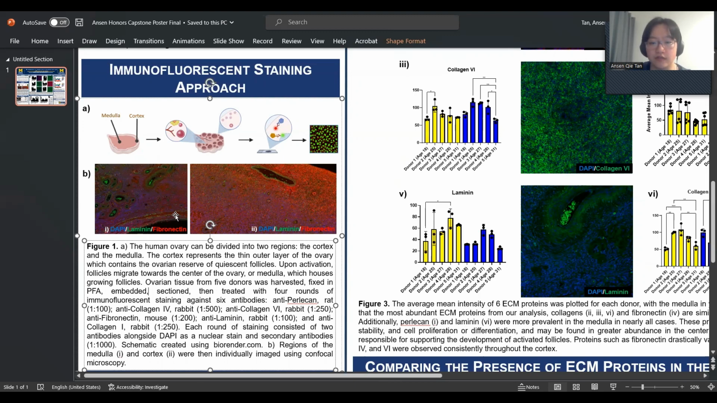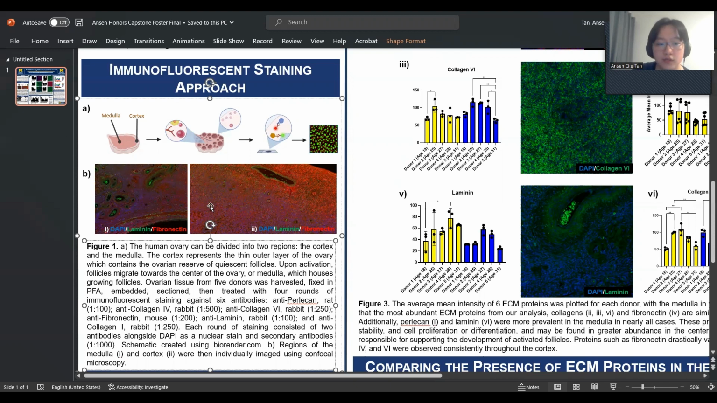So after several rounds of staining, we're going to be using confocal microscopy in order to visualize the intensity of fluorescence that each of these proteins exhibit once a certain wavelength of light is exposed to these tissues. So in figure 1A, this is the overview process of our methods. We're starting with the ovary, we're sectioning it, staining it with antibodies, and then imaging it under confocal microscopy. 1B is one example of a microscopy figure.